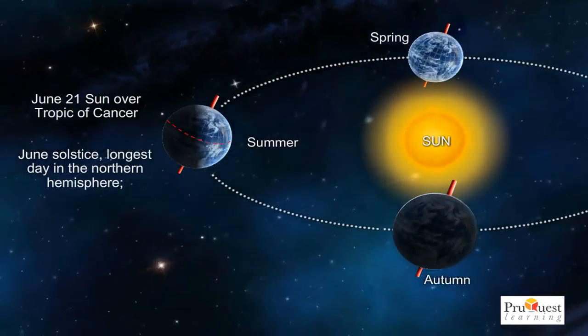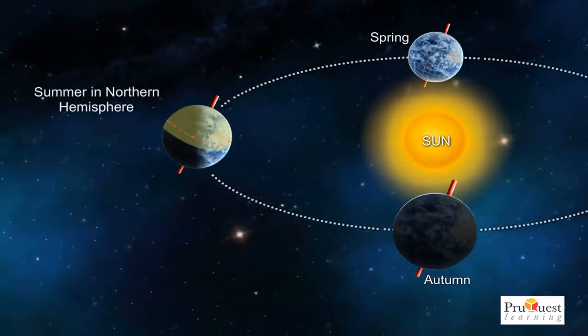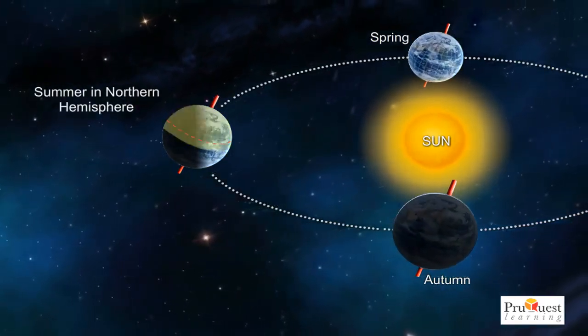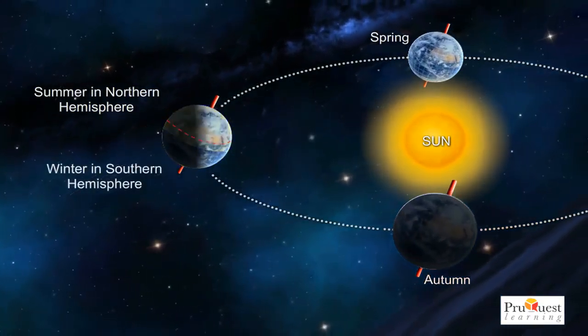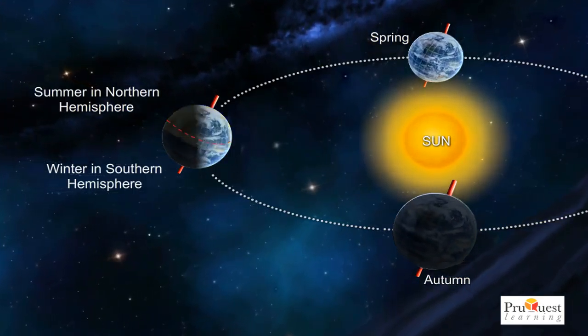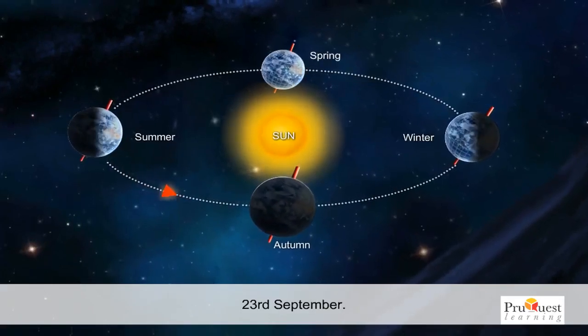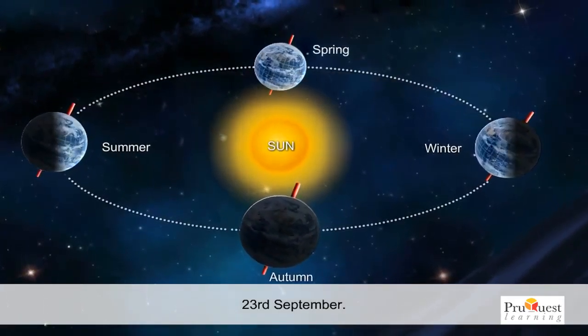The Earth on June 21 marks the summer solstice in the northern hemisphere. It is the longest day in the northern hemisphere and shortest in the southern hemisphere. Do you know why? At this position, the northern hemisphere points towards the sun. The next position is arrived around 23rd September.